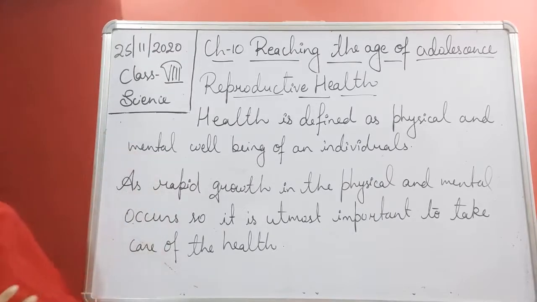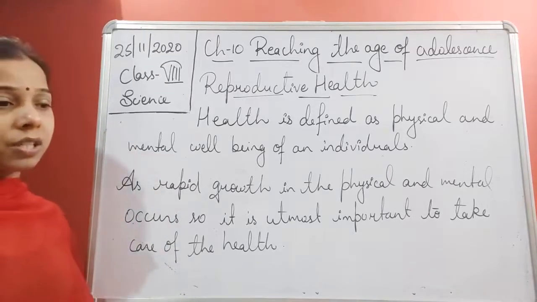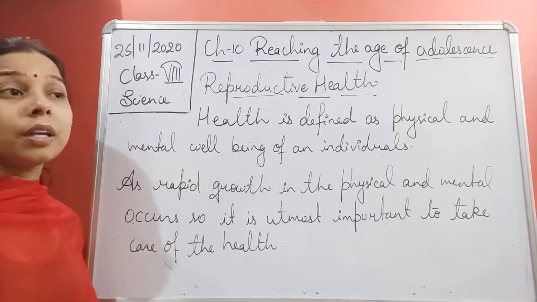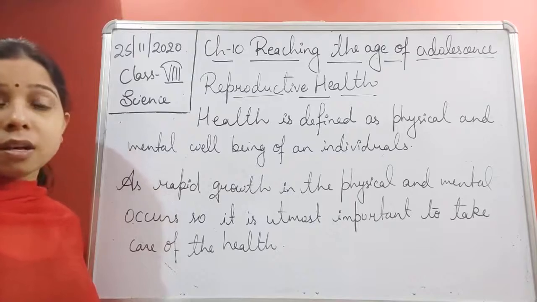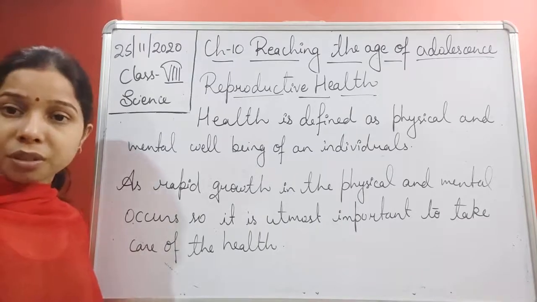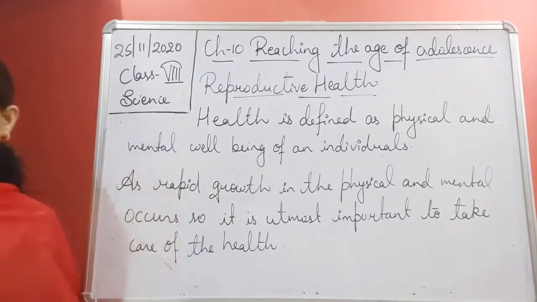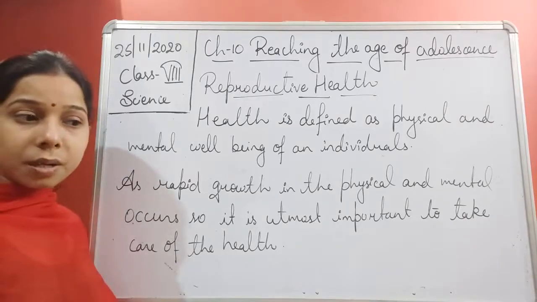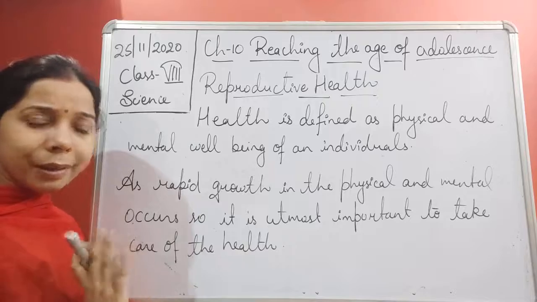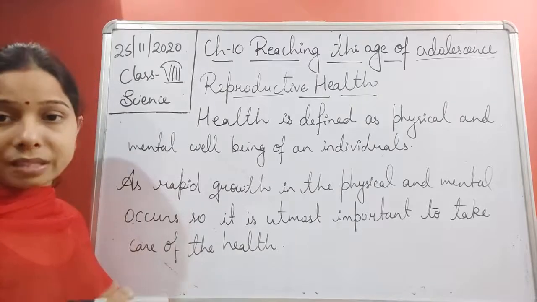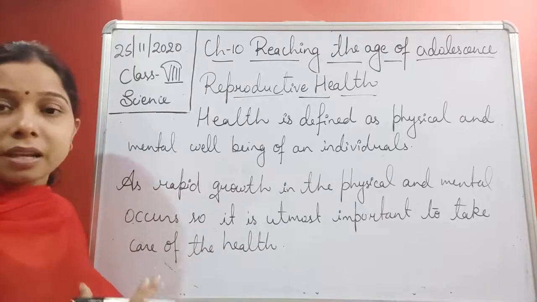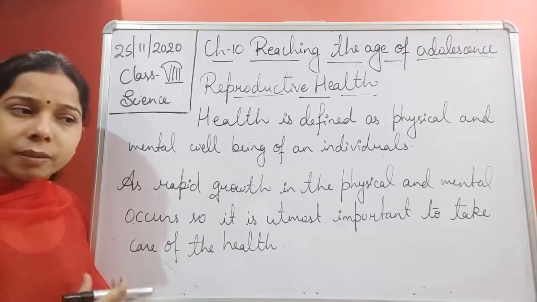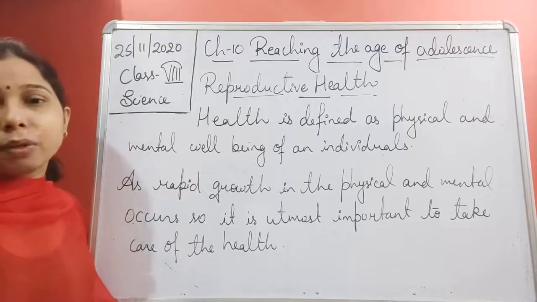The second one is personal hygiene, because a lot of changes occur in the body at this time, so personal hygiene is very important during the adolescence phase. Then exercise. Exercise is very important because it is not limited to the physical but the mental also. Exercise will give you mental peace. And lastly, leaving any kind of addiction.